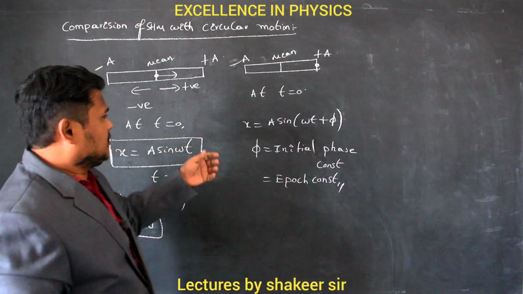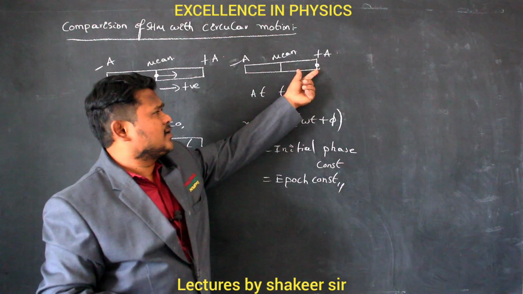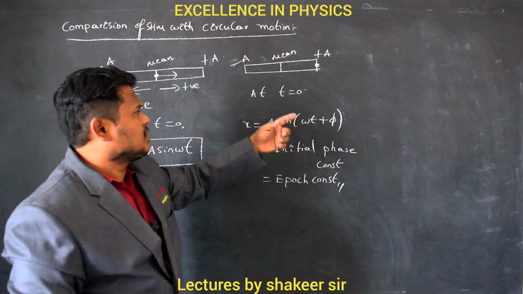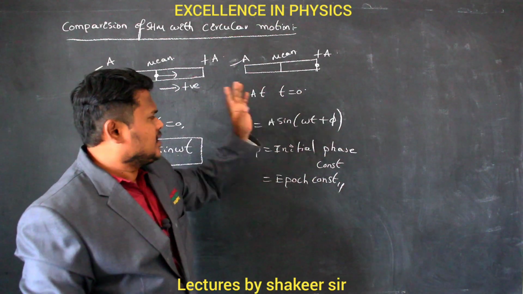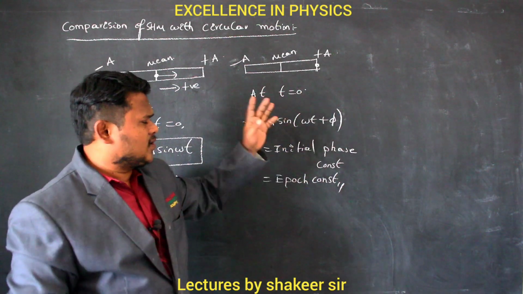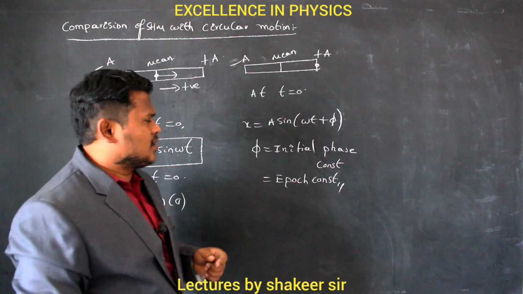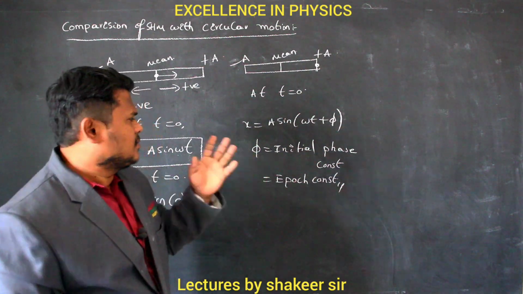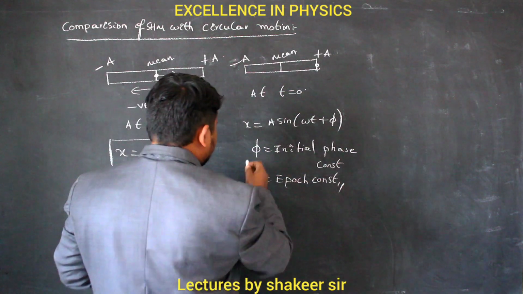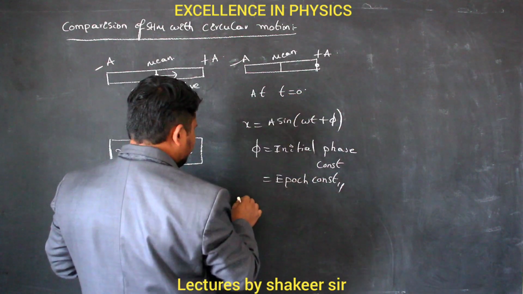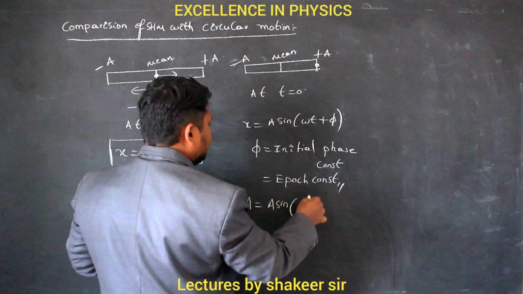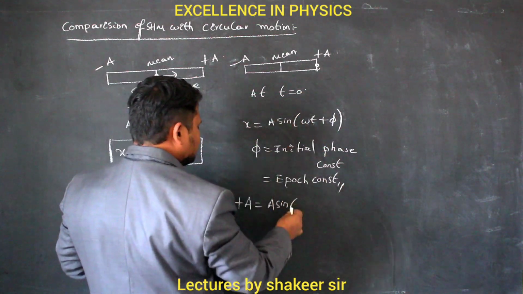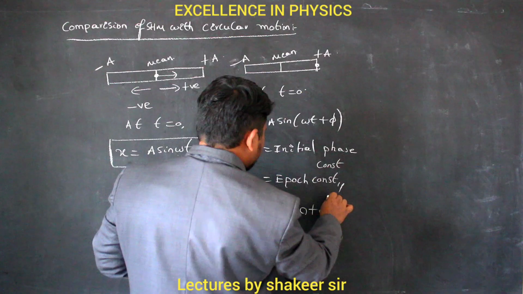But in this condition, when we started observing this motion, the body was already present at plus a. So at t equal to 0, let us calculate the initial phase of this particle. The x value is plus a, so plus a equals a sin, where omega t is 0 since t is 0, so 0 plus phi.